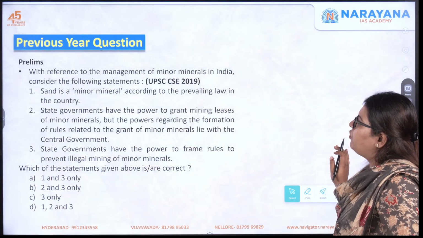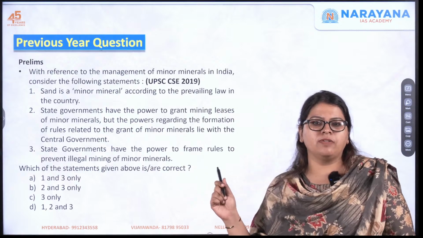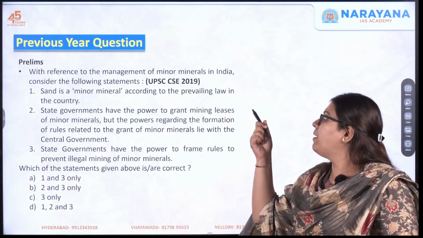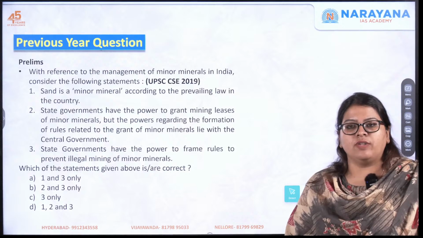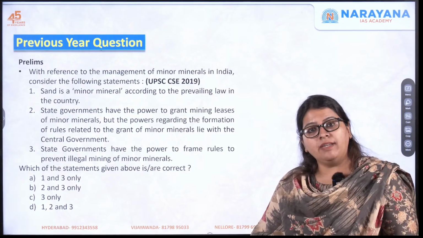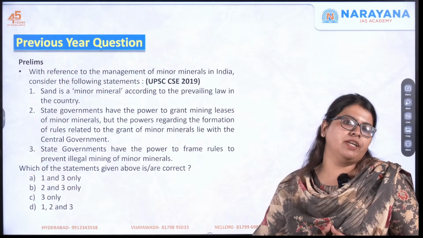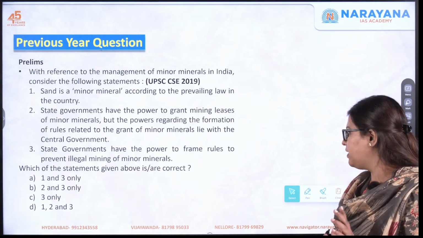So now let's move to looking at the previous year question. There has been a previous year question in 2019 with respect to the management of minor minerals. So these kinds of resources, specifically minerals, major minerals, minor minerals, rare earth minerals, critical minerals, all these become very, very important for both your prelims as well as mains examination.